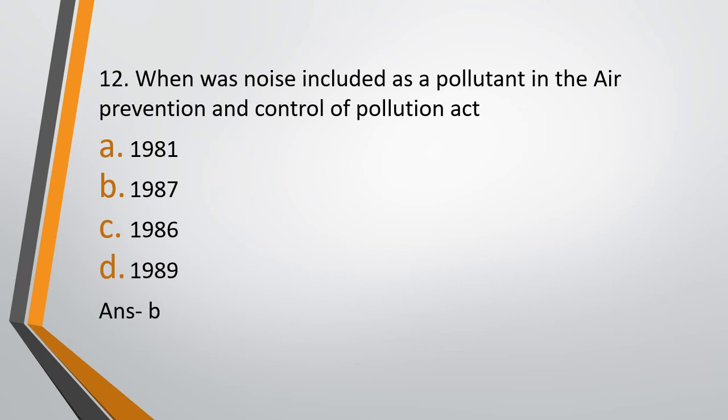And when was this act passed? The correct answer of that is 1981. So in 1981, the Air Prevention and Control of Pollution Act was passed, and it was amended in 1987 to include noise as a pollutant.